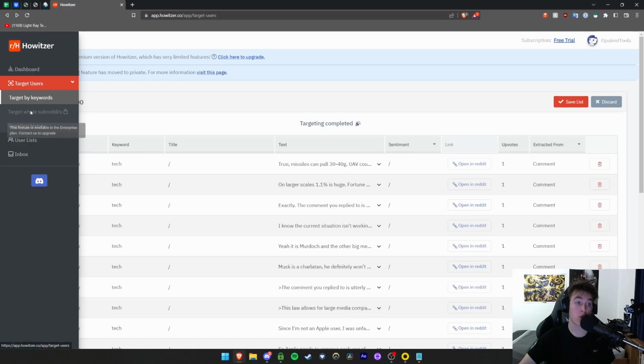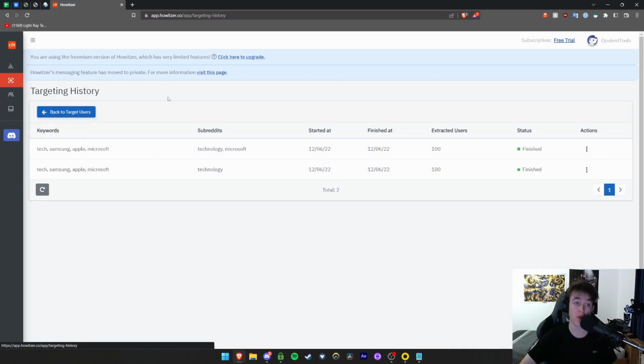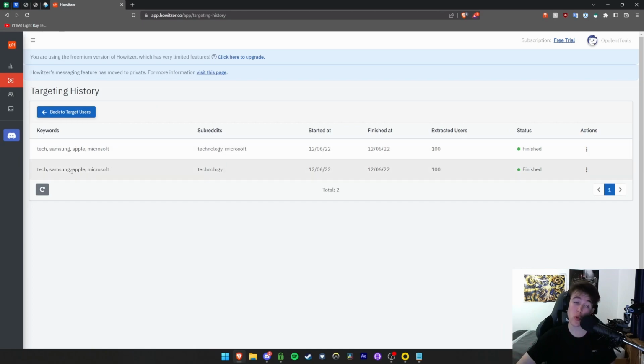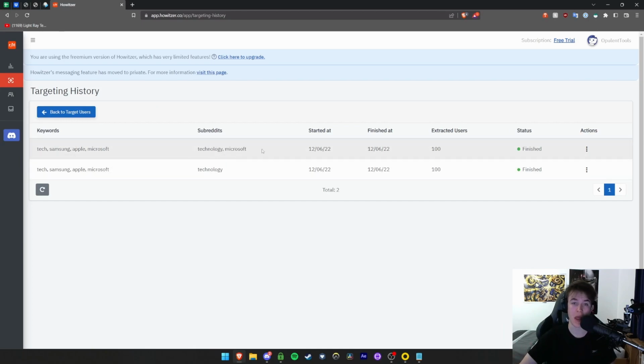There's also the option to target whole subreddits if you do want to do that. This is also an option that we can do in the target by keyword section if we so wish. And then at the bottom here, we have the option to view our targeting history. And as I showed you earlier, I'd already done one. So we have 2 different histories of targeting things, and we can show when it was started at, finished at, how many users, and whether it's finished, and then the actions here.